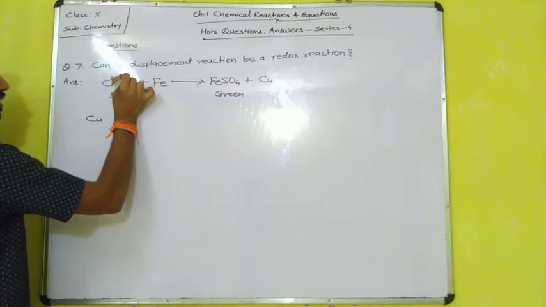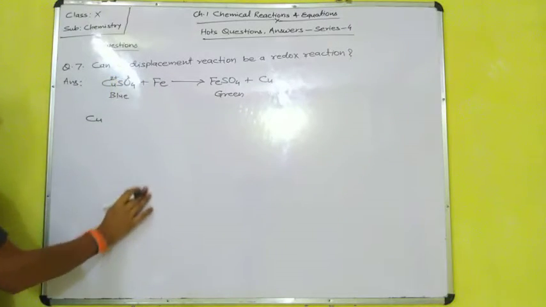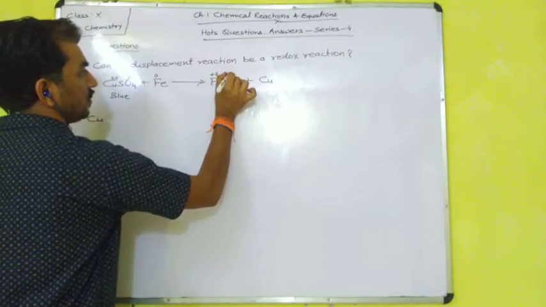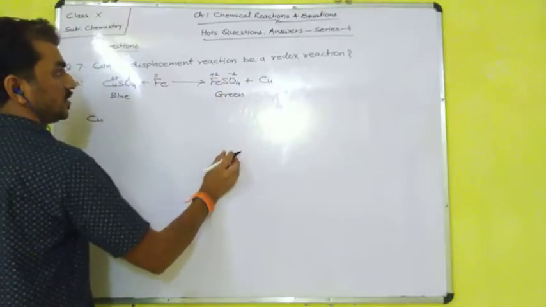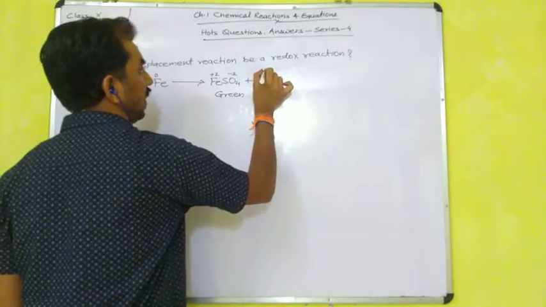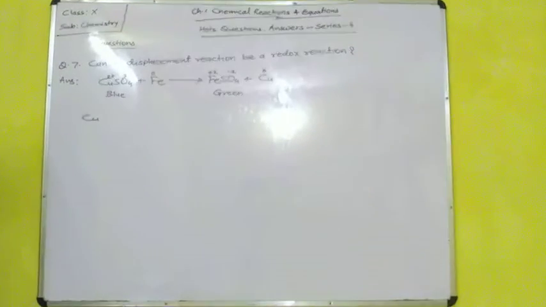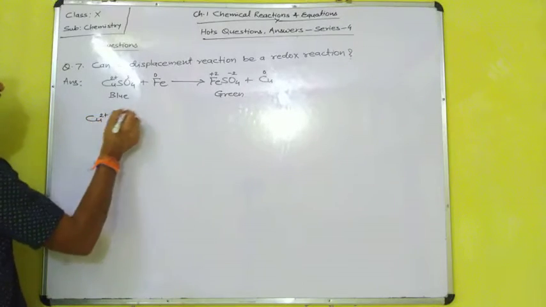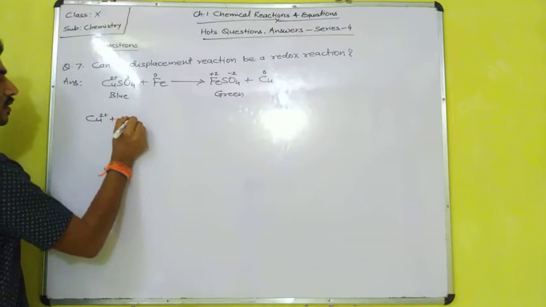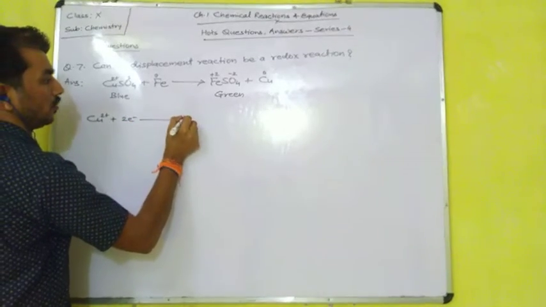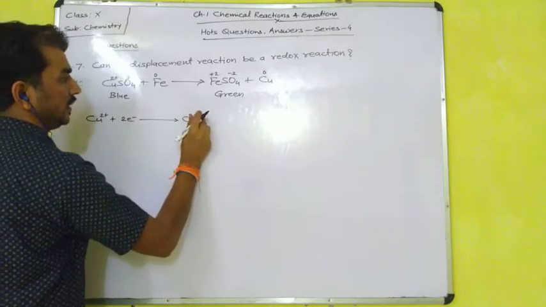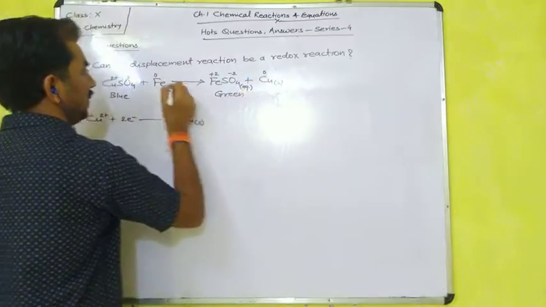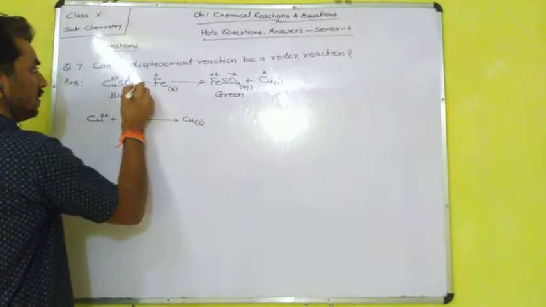Okay, and the sulfate here is in the -2 oxidation state. Iron here is 0, then +2 oxidation state of iron, and sulfate is -2 oxidation state of sulfate, and copper here is 0. So what is going on? Copper goes from the +2 state by receiving 2 electrons. It is forming copper in the solid form. It is aqueous here, and solid there.